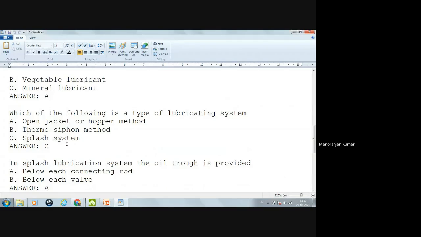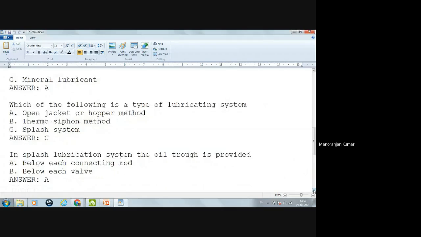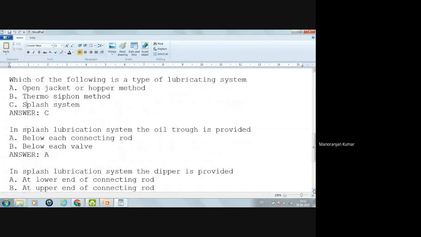Now the other question: in a splash lubrication system, the dipper is provided where? At the lower end of the connecting rod, or at the upper end of the connecting rod?